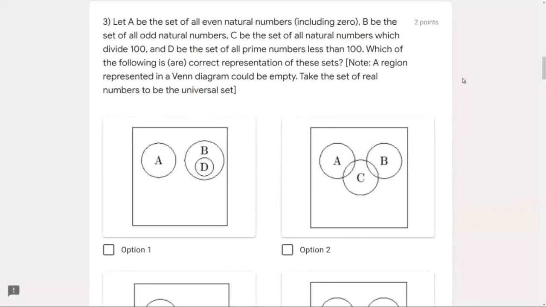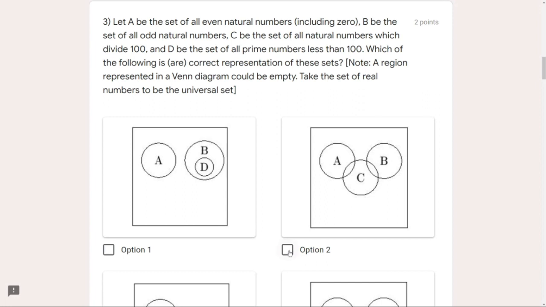Option 2. Here we see C has intersection with both A and B. C was the set of all natural numbers which divide 100. Can there be a link between A and B both with C? Yes, it can be. Why am I saying so? Because when we constructed C, we saw there is 1 also, 5 also, and there are even numbers like 2 and 4 also. So C has elements which are even and odd also.